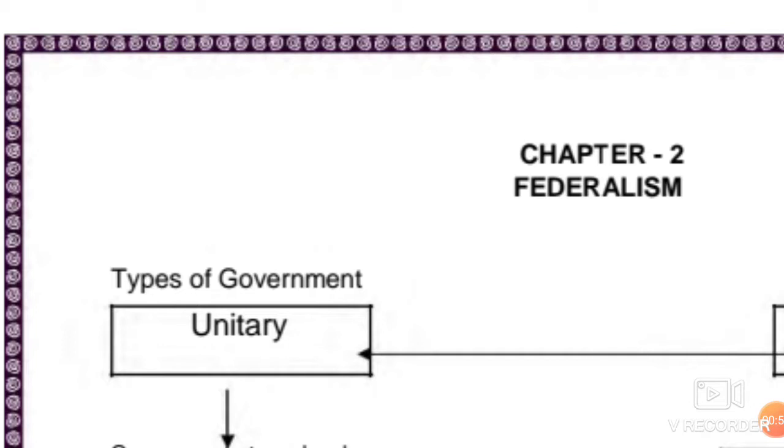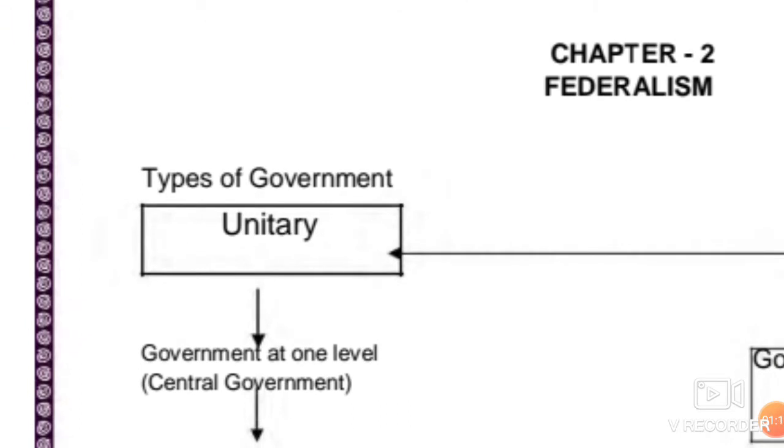So if there is only one government for the entire nation, that would be the unitary form of government. As I told you, the unitary form of government is only one single government for the entire nation to deal with all the aspects.